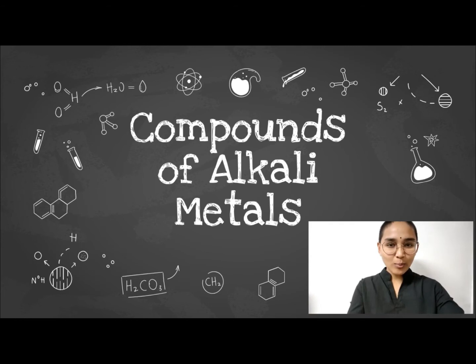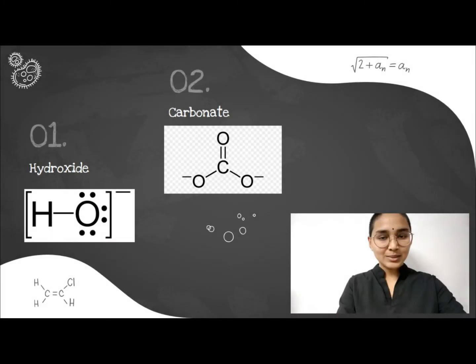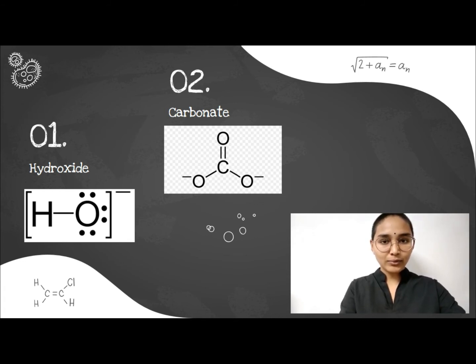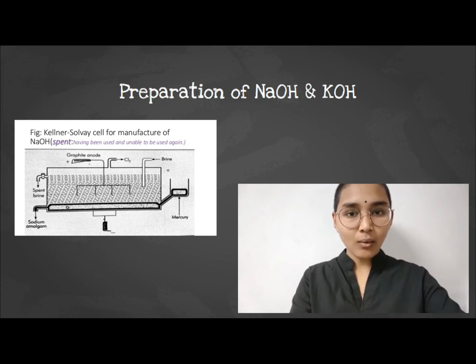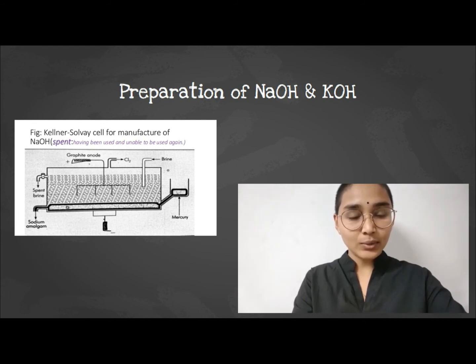Hi, today I will be presenting to you the compounds of alkali metals. Specifically, we're going to discuss the hydroxide and carbonate compounds of group 1 metals. First, we're going to see how to prepare sodium hydroxide and potassium hydroxide in an industrial process, which is electrolysis, which consists of the Castner-Kellner cell.